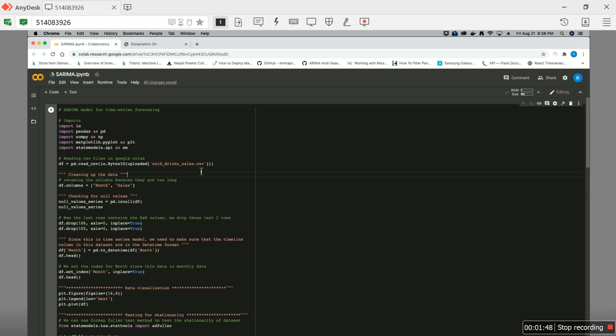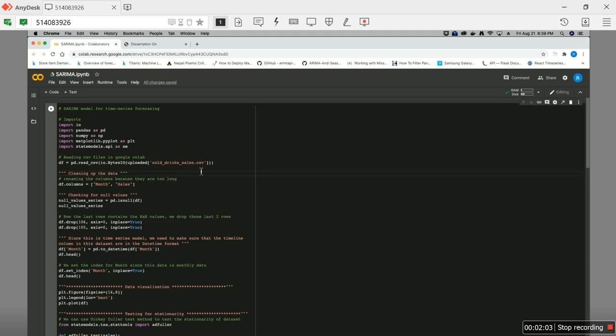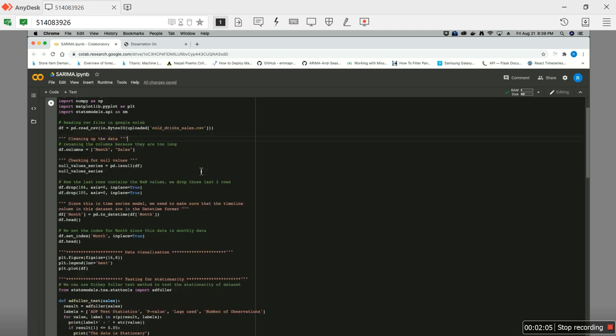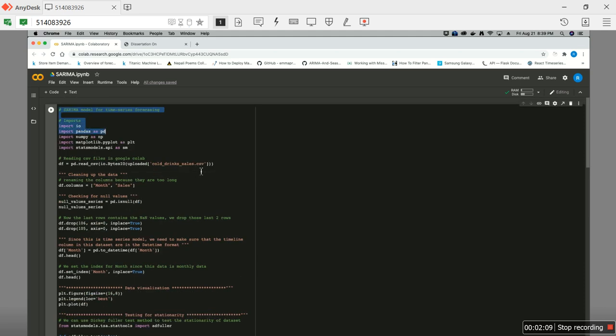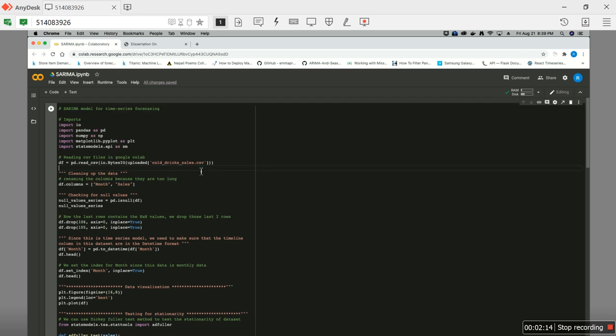The data set basically contains the sales of an item in a certain time interval, and I've collected those data and then tried to work on it. So let me first show how the model has worked in the Google Colab. As we can see on this screen, this is the model code in Python.